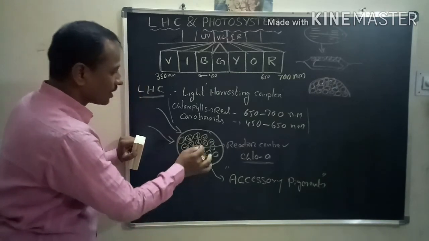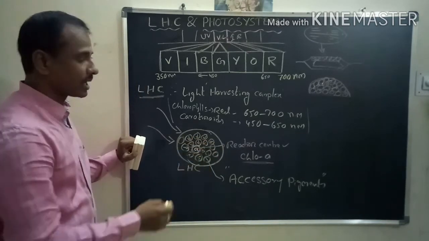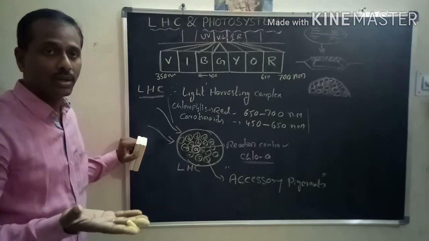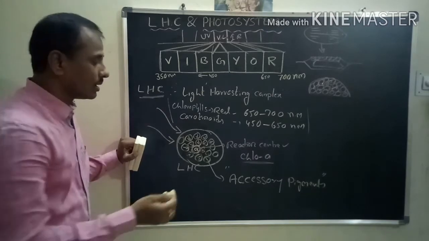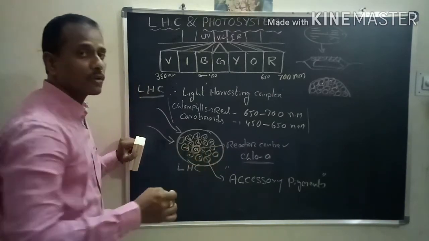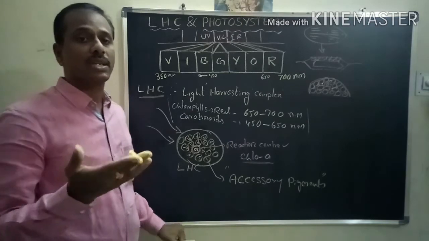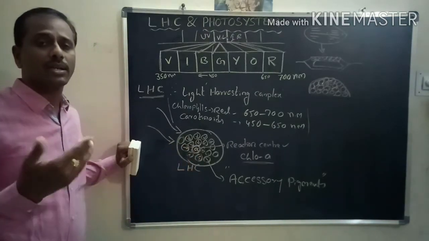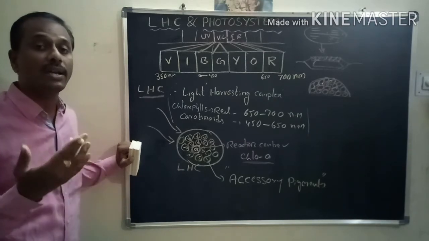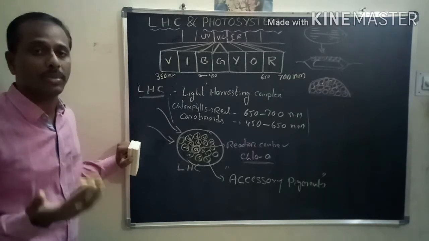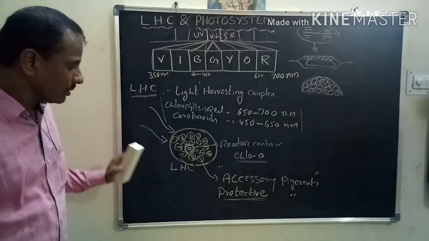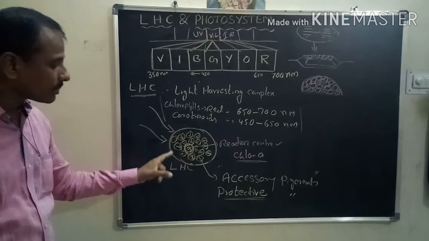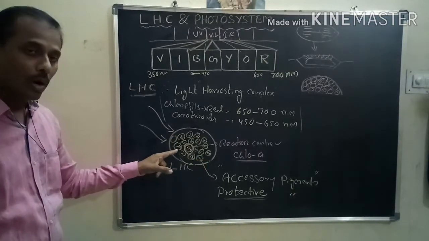See here, all these other pigments can trap the light energy. Sometimes in high temperature, that means in excess light, the reaction center, chlorophyll a, loses its nature. Chlorophyll a loses its nature in the presence of high wavelength light or high temperature. At that time, chlorophyll a is protected by these other pigments. How?